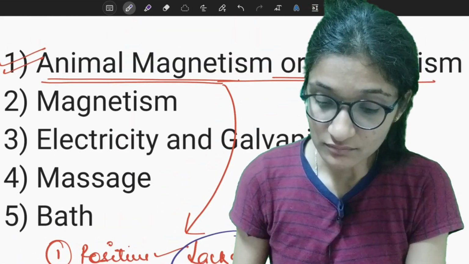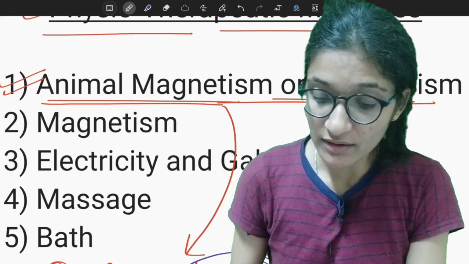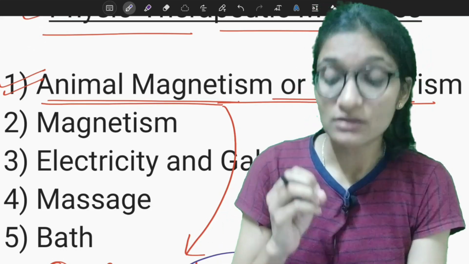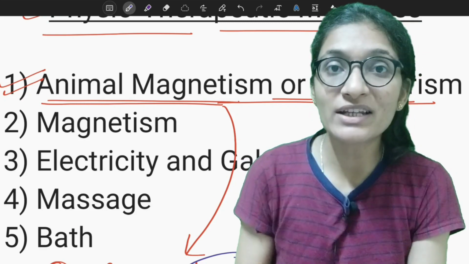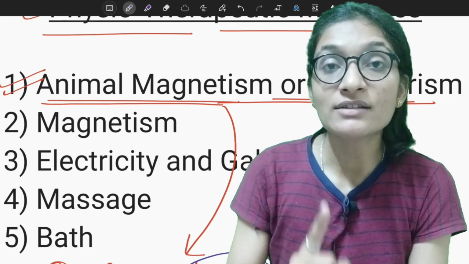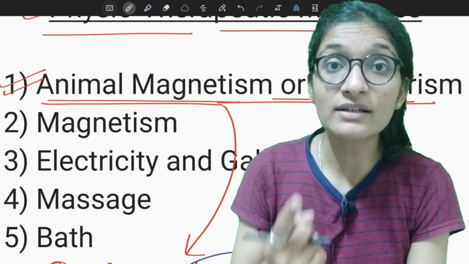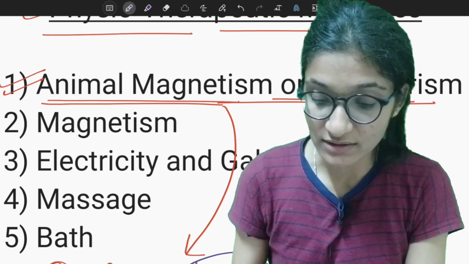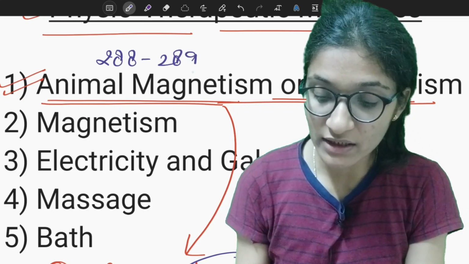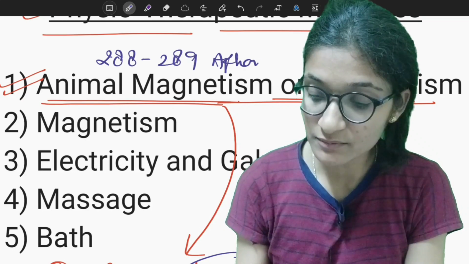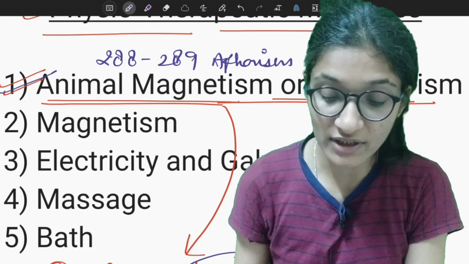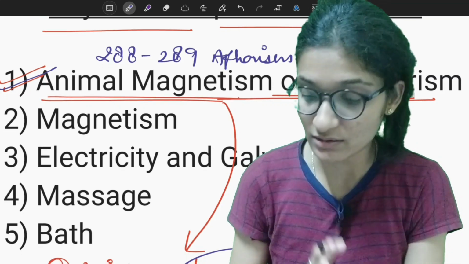Next, as I told you earlier, the aphorism number is very important when you are answering any question of Organon of medicine. So it is well written in aphorisms 288 and 289 of Organon of medicine: animal magnetism or mesmerism.